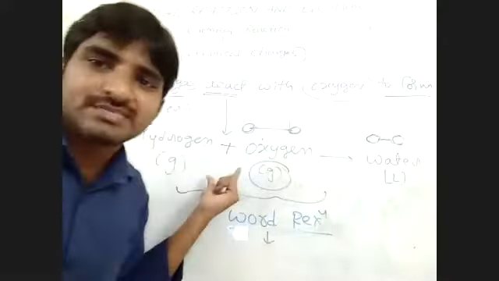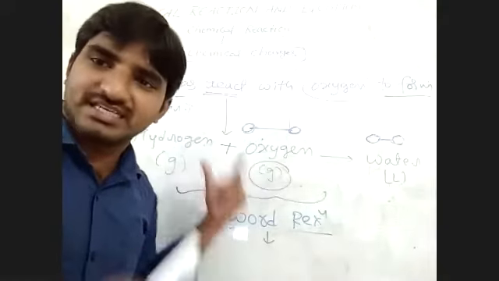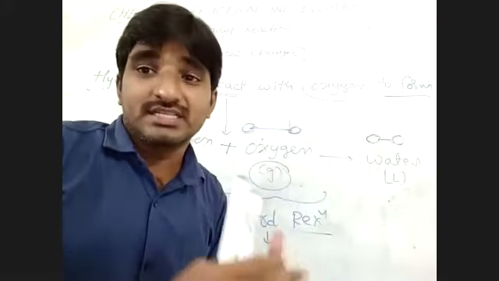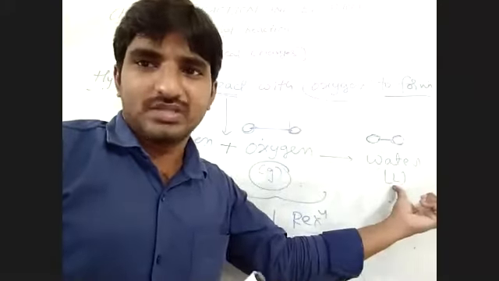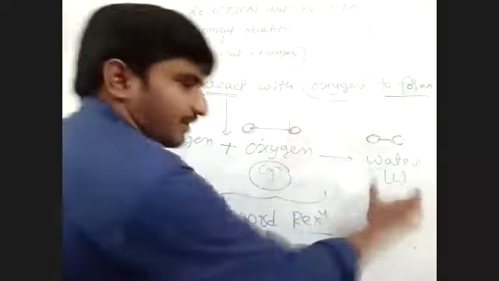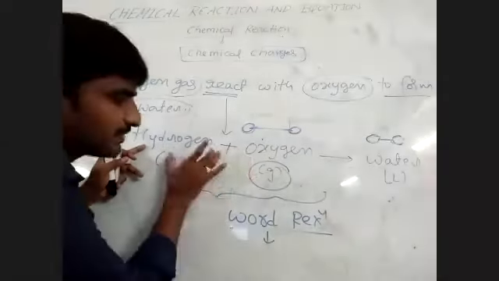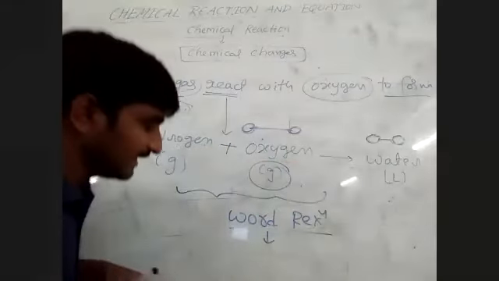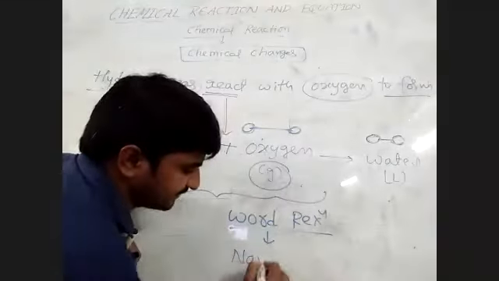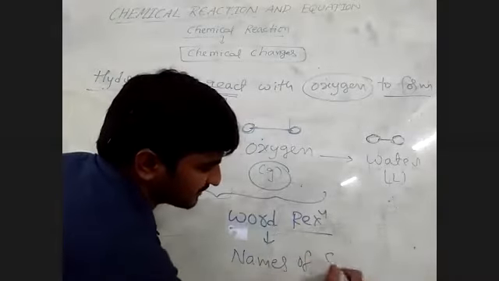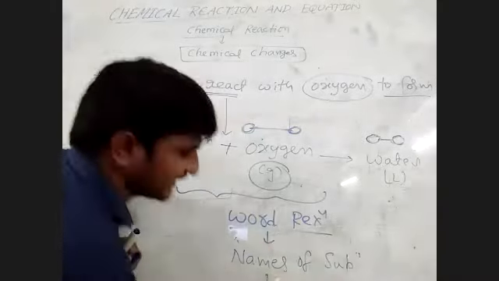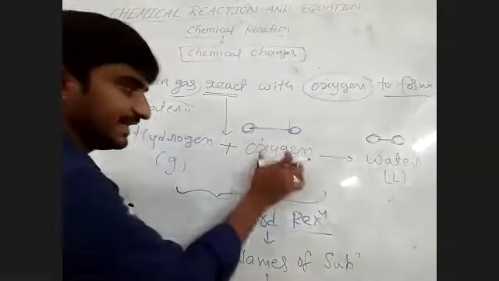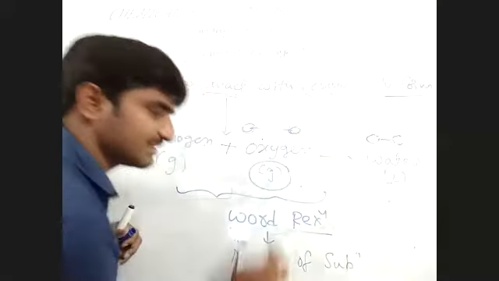What do reactants mean? The substances that take part in the chemical reaction are called reactants. What do products mean? The result of the chemical reaction or chemical change is called the product. So the reactant is converted to the product. Here the reactants and products are shown in a sentence using the names of the substances, and this is called a word equation.